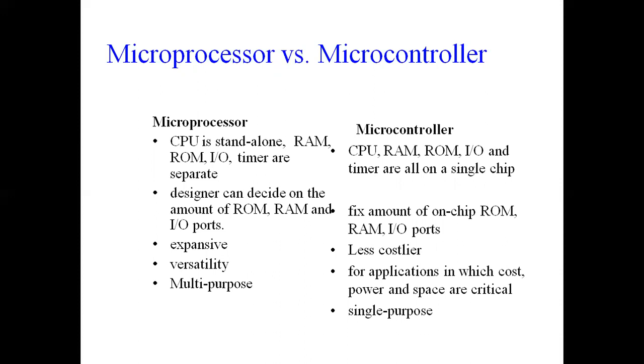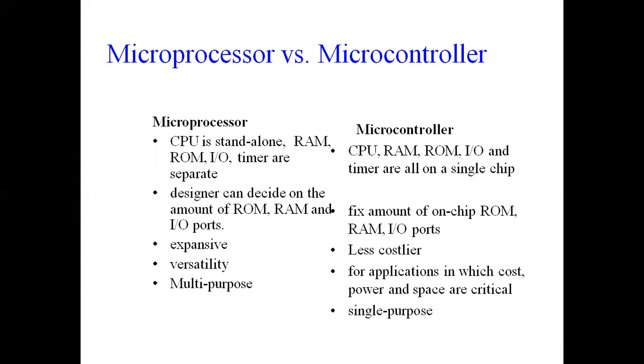Then we go for versatility. A microprocessor is versatile. A microcontroller should be used in areas where cost, power, and space are critical. Finally, your microprocessor is multi-purpose. It performs more than one operation. Whereas a microcontroller is used for single-purpose applications. Examples of microcontrollers are microwave ovens and washing machines, which all come under the concept of microcontroller because they serve only one purpose.